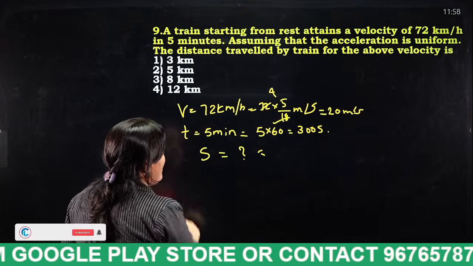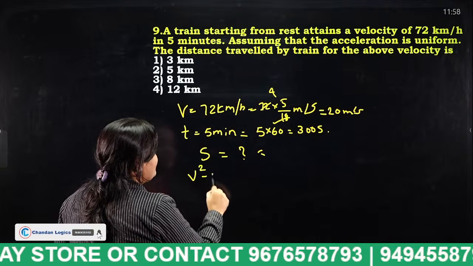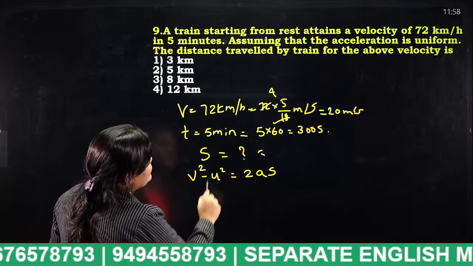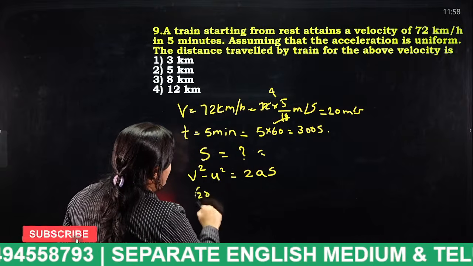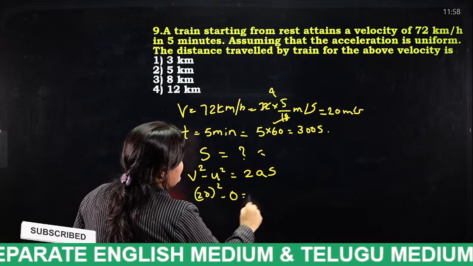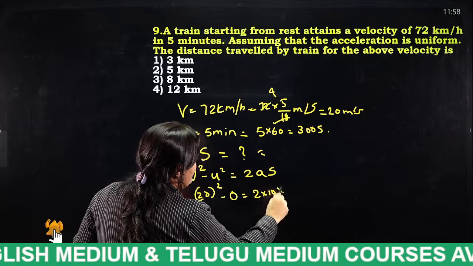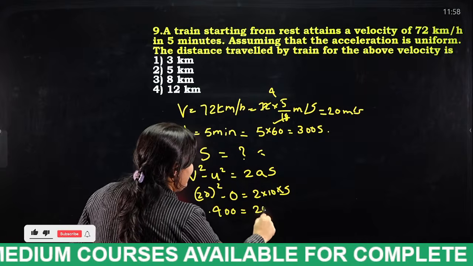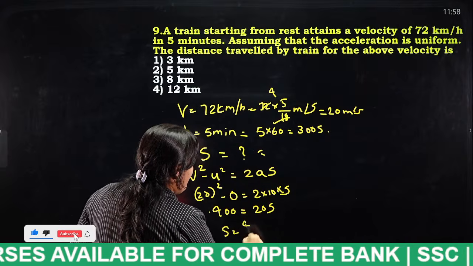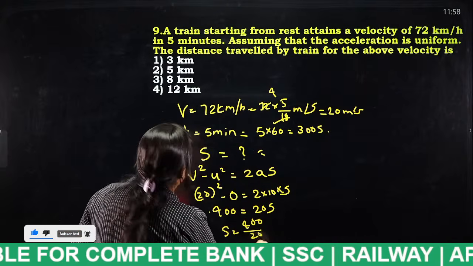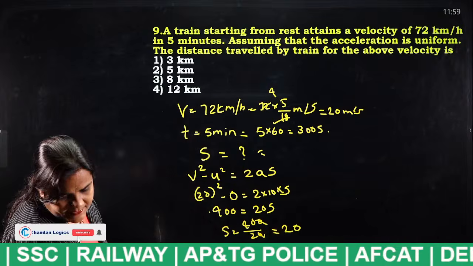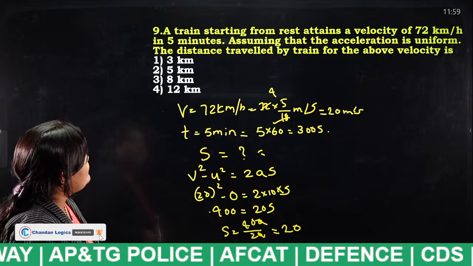So, what is the formula we have? V square minus U square is equal to 2AS. V square is 20 square. And U square is 0, that is equal to 2 into 10 into S. So, what will you get, students? 400 is equal to 20S. S is equal to 400 by 20. So, what will you get? 20.